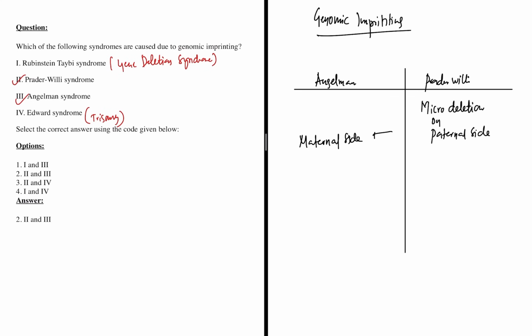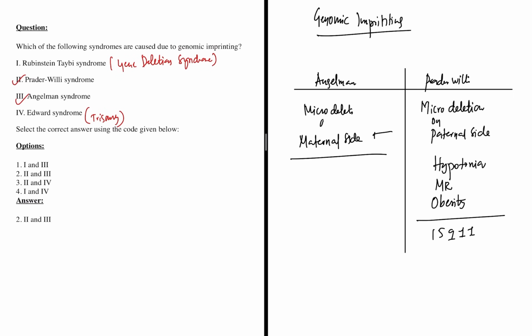Now, in Prader-Willi we have symptoms like hypotonia, because next time they might give you a clinical manifestation. Mental retardation will be there, and obesity will be there. Prader-Willi will be obese, and this deletion occurs in 15q11. Coming back to Angelman, yes, here also we have a microdeletion on maternal side because it's a gene deletion syndrome, right? It's a gene deletion syndrome.